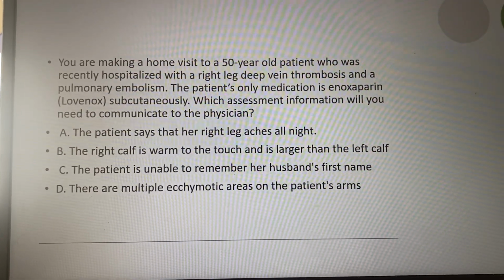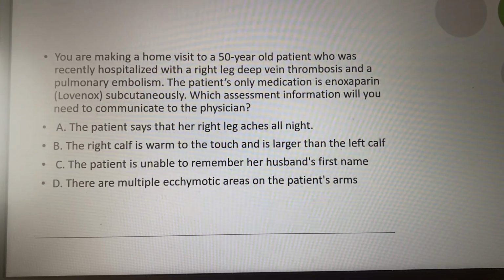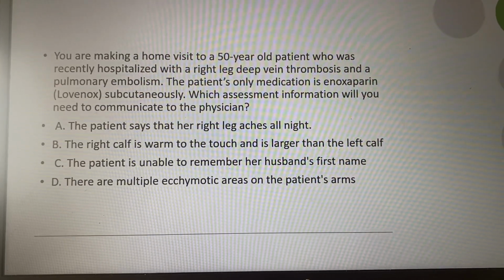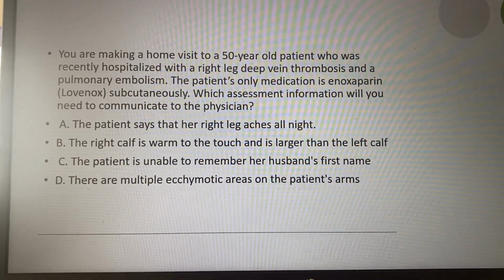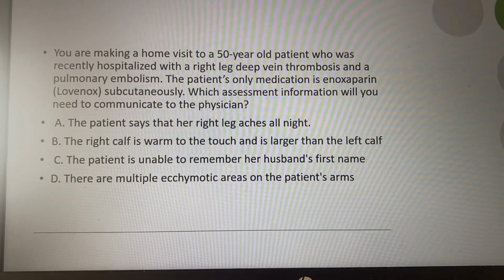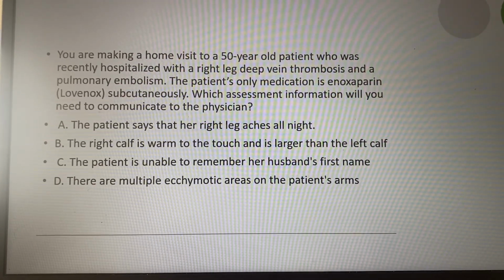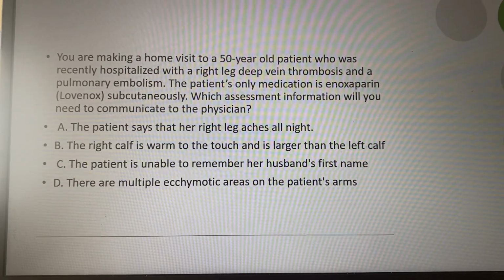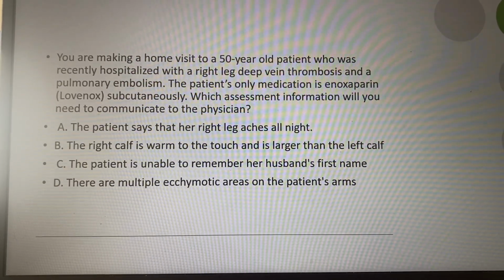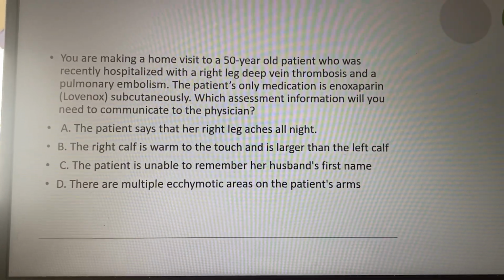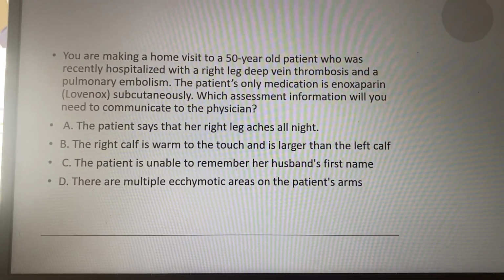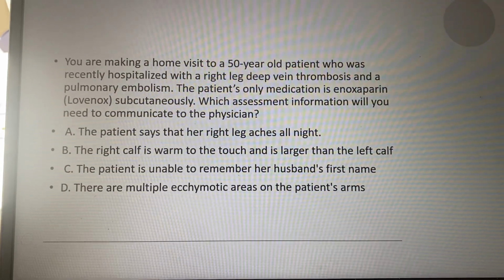All right, so her saying that her right leg aches all night, that is pretty symptomatic of what she's going through, right? The healing process. The right calf is warm to touch and is larger than left calf. May need to do some education regarding that, making sure that there is some elevation going on. But we're talking about something that's typically urgent. There are multiple ecchymotic areas because she has some bruising that is possible with Lovenox.